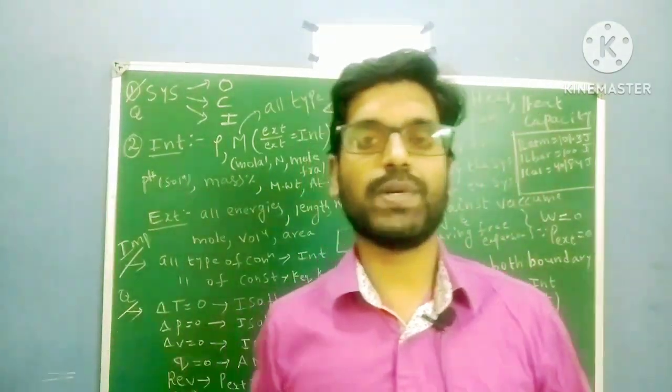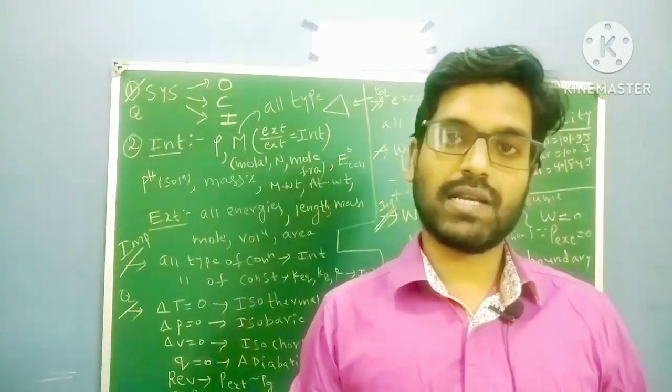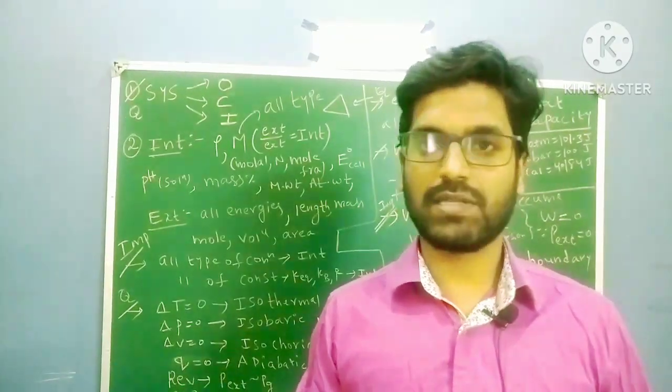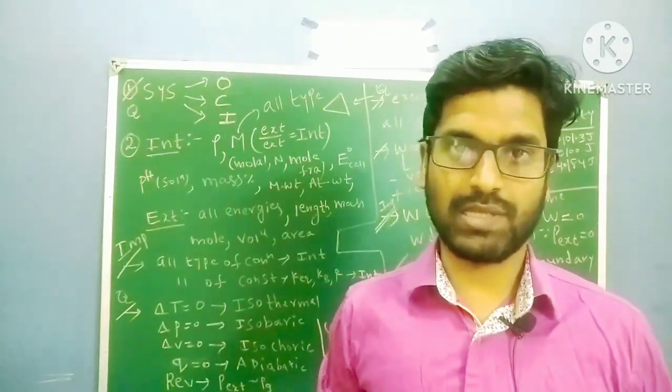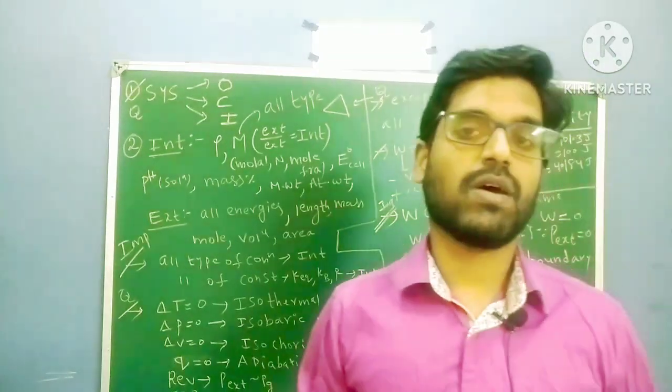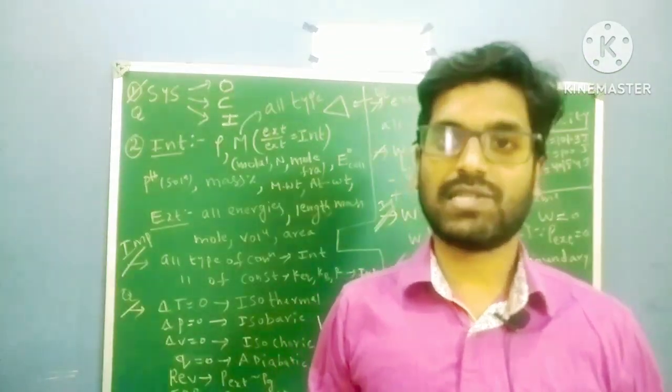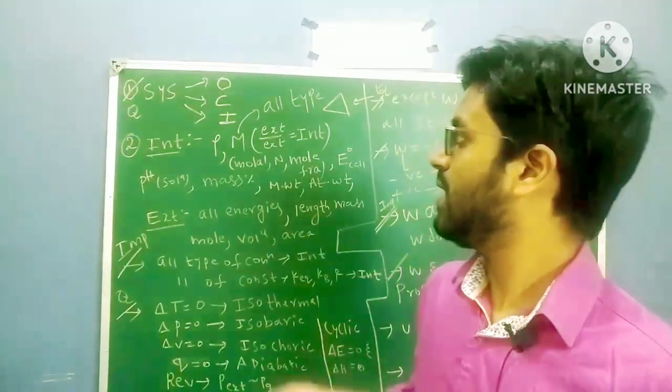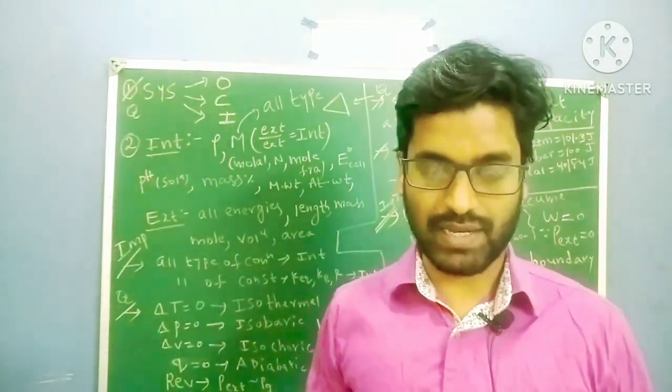First of all, what is the open system? Energy and mass both will exchange between the system and surrounding. That is the open system, you know this. Next, closed system: only energy will exchange, not matter. Isolated system: neither energy nor mass will exchange.